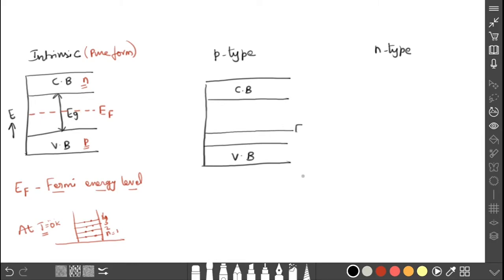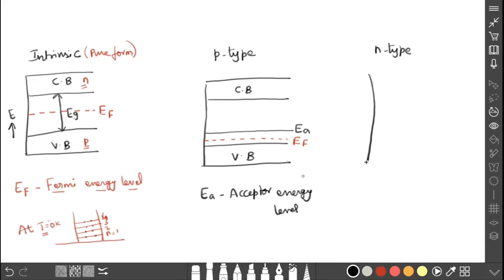So this acceptor energy level is just above the valency band. Here I am going to write EA. EA is the acceptor energy level. It is ready to accept the electrons, which is the reason it lies just above the valency band. In this case, where does the Fermi energy level lie? The Fermi energy level lies in between the valency band and the acceptor energy level. So here EF lies.